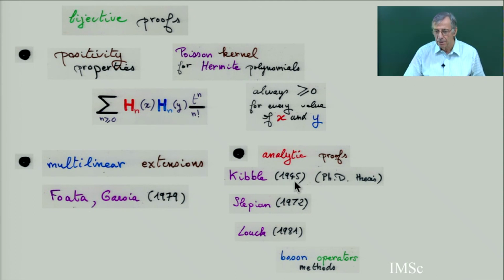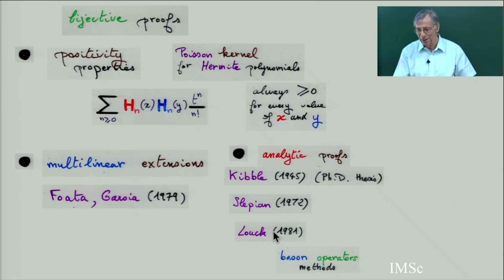And then he disappeared from mathematics because he was a missionary. And then it was rediscovered by Slepian. And then there is a nice proof using a physics method. By the boson operator method, you get a proof of this multilinear extension. The title of the paper is an extension of this multilinear formula, but Foata said, no, it's not an extension, it's equivalent. It's the same. It's isomorphic. Both formulas are isomorphic. So this was a seminal paper, this Mehler formula.